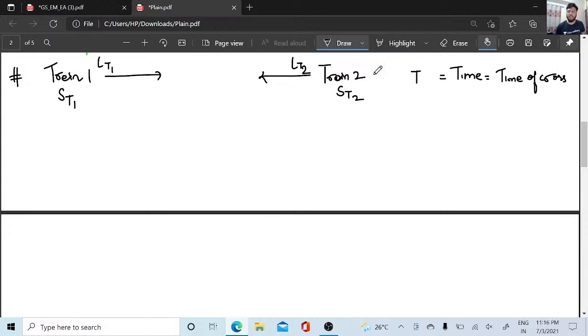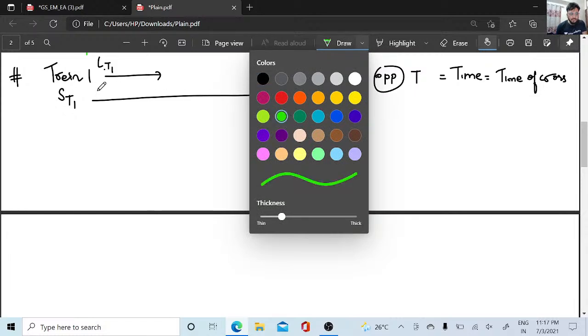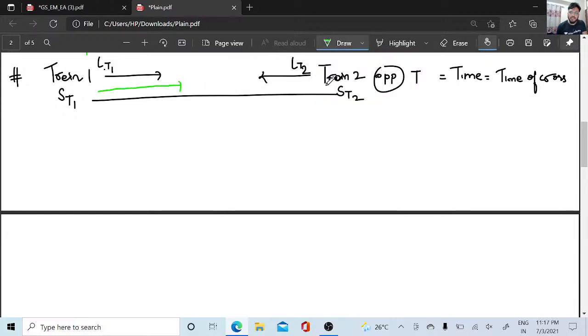So they both are going in opposite directions now. Here both the lengths are there. The train covers this much length. Train 1 is going from this position to this position, and train 2 is going from this position to this position.